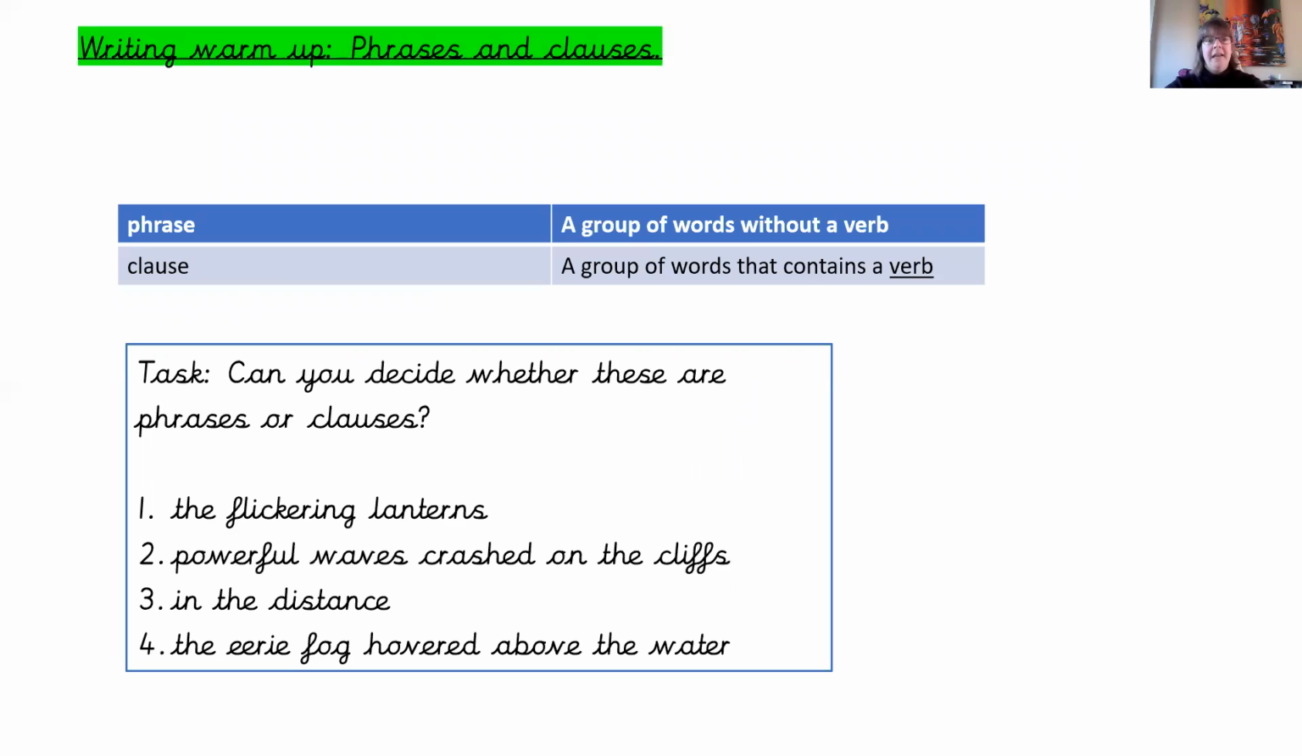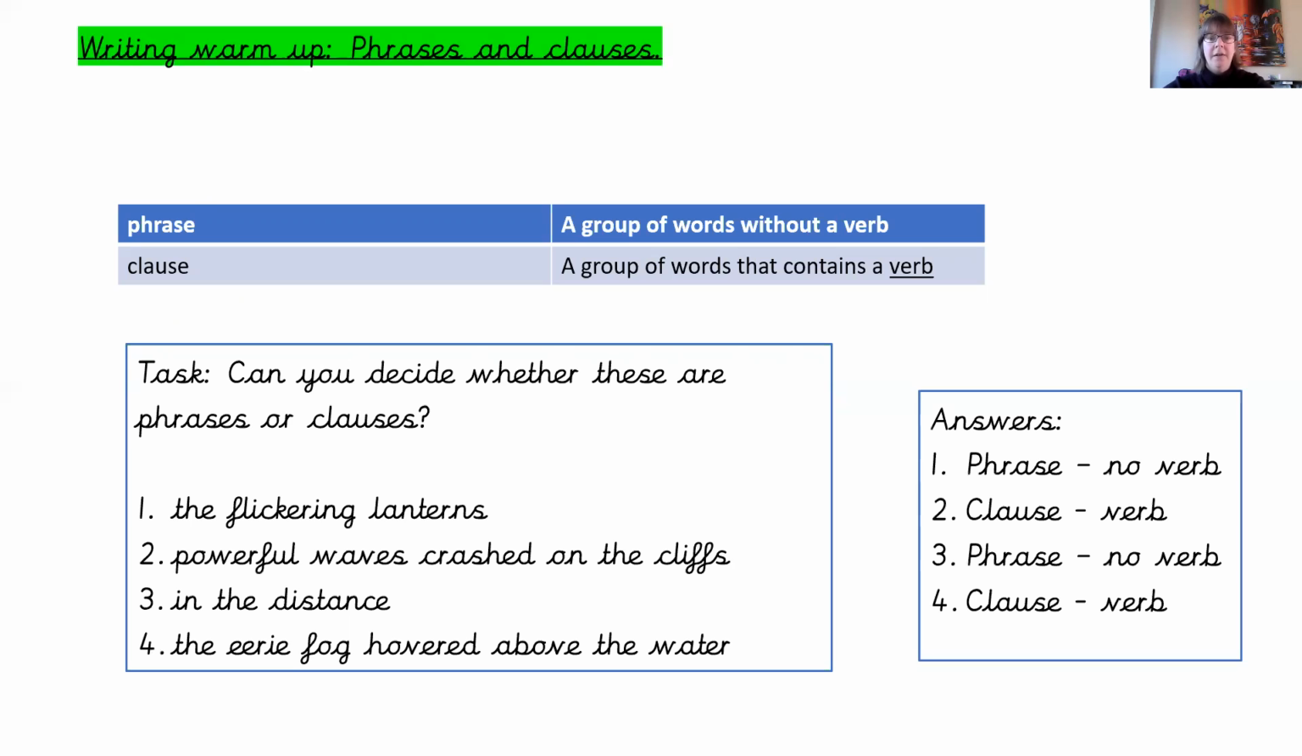Right, your task then, you have four groups of words here. I would like you please to decide whether they are phrases or clauses. Pause the video now while you have a go. Excellent work, Year 3. So let's go through our answers.